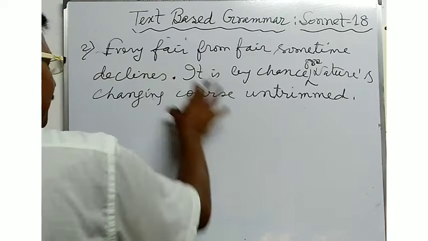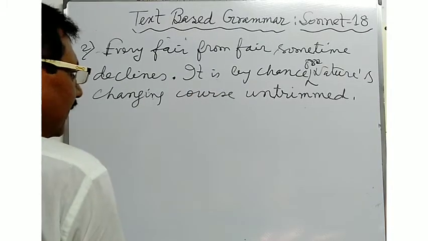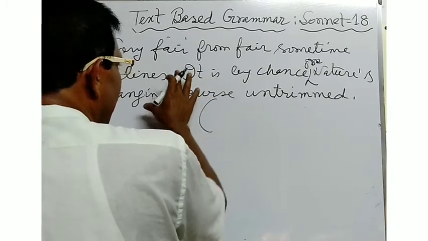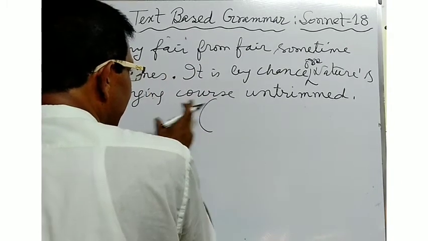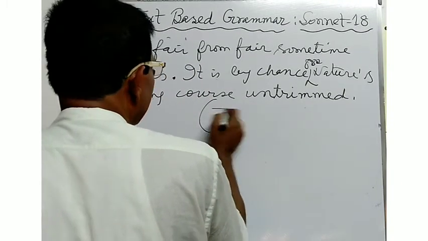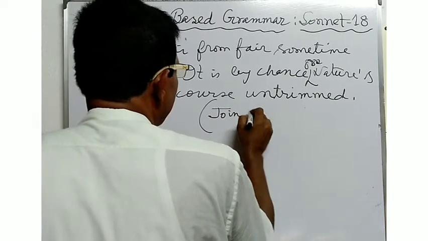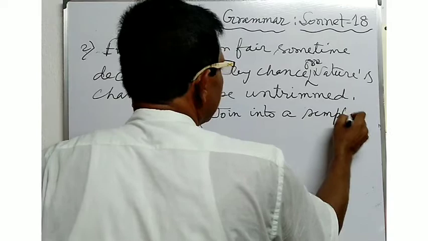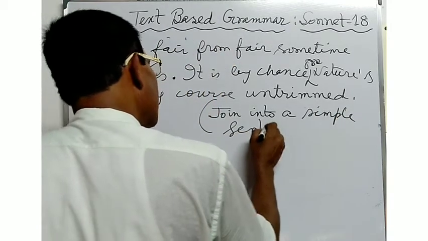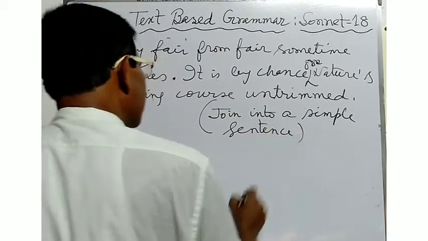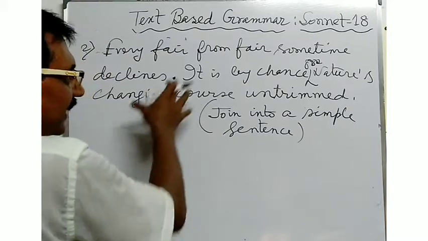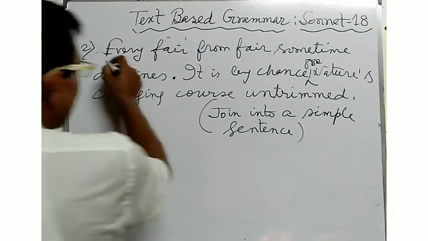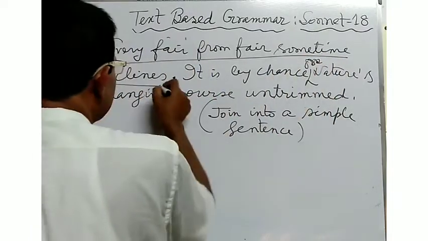Here, if such type of sentences are given and you are asked to combine the sentences into a simple sentence, what type of answer will you give? Every fear from fear sometimes declines.